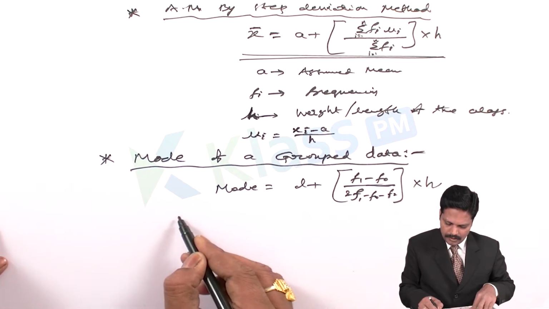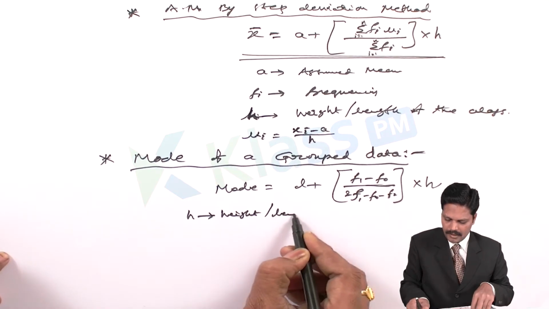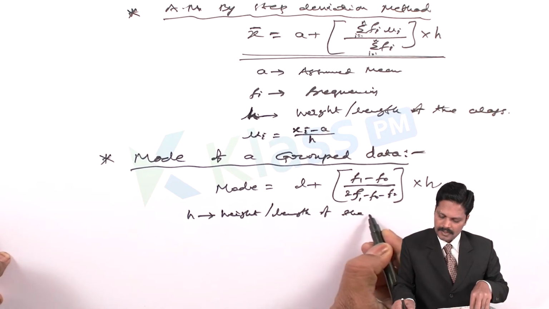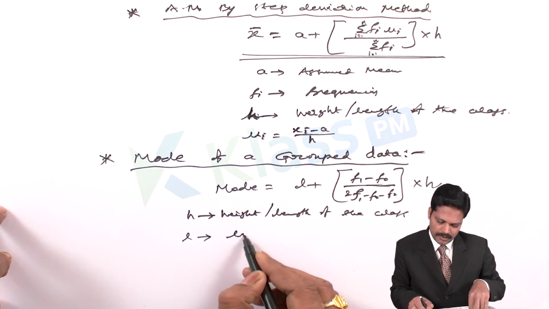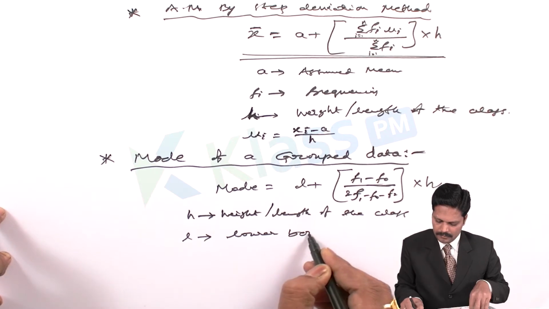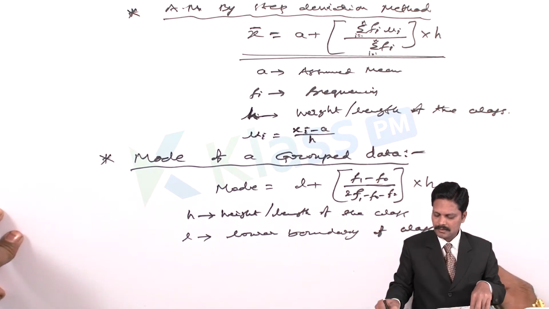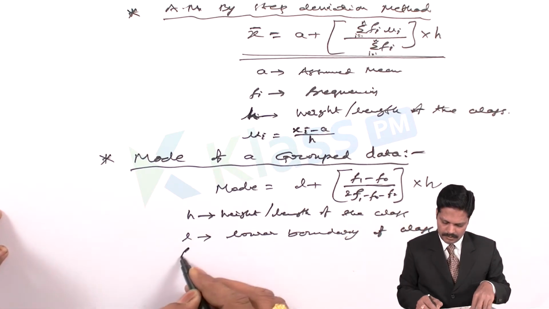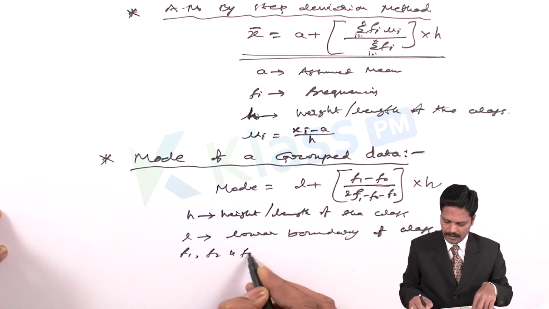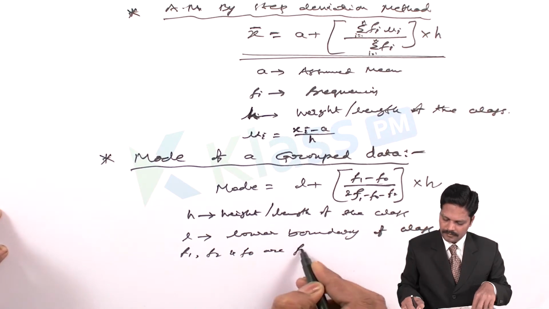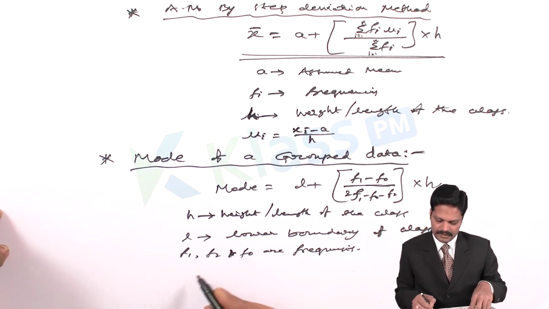Here already we discussed h, the height or length of the class, and L is the lower boundary of the class, and f1, f2 and f0 are frequencies.